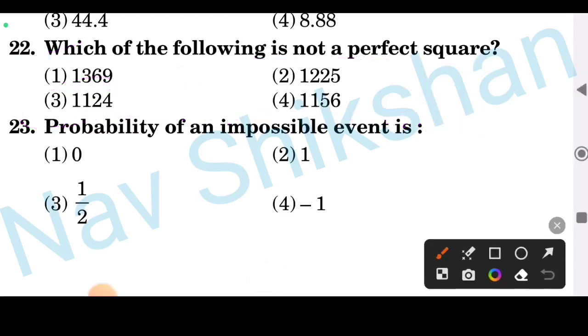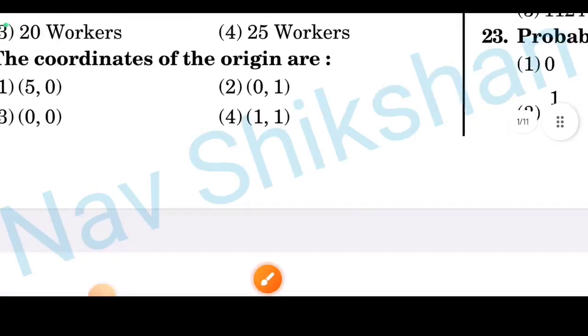Next question is, probability of an impossible event is, for any impossible event the probability is always 0. So you have got the answer for 23.